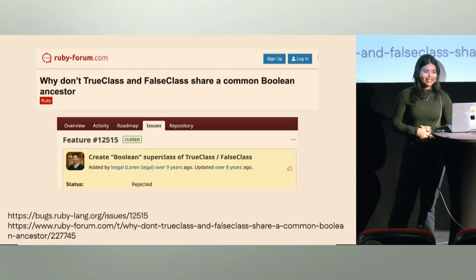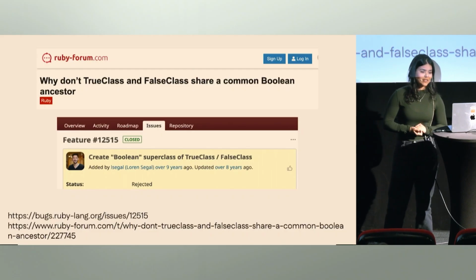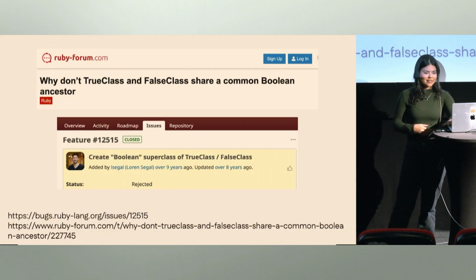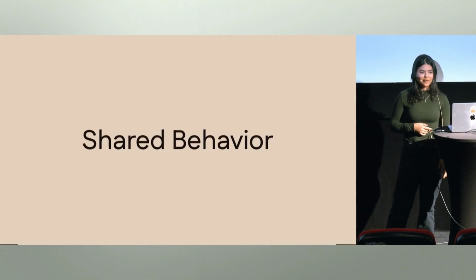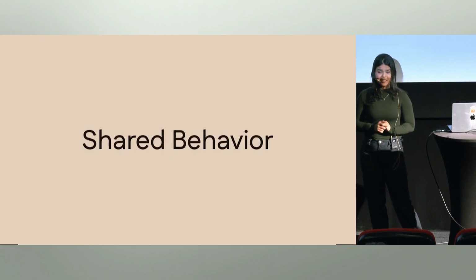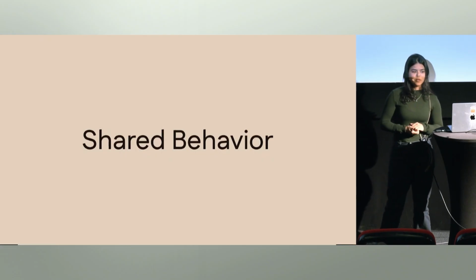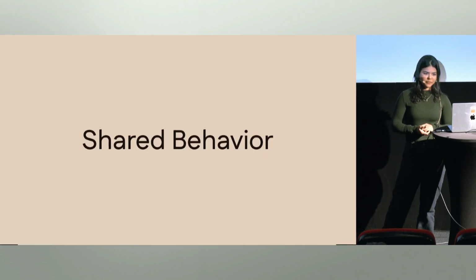There's a change request made on the Ruby Lang forum asking to create a Boolean superclass, and then there's a reply from Matz himself. There's a lot of discussion about that. I think it makes sense to me, the why we don't have that superclass. But how does that actually relate to our day-to-day application code?